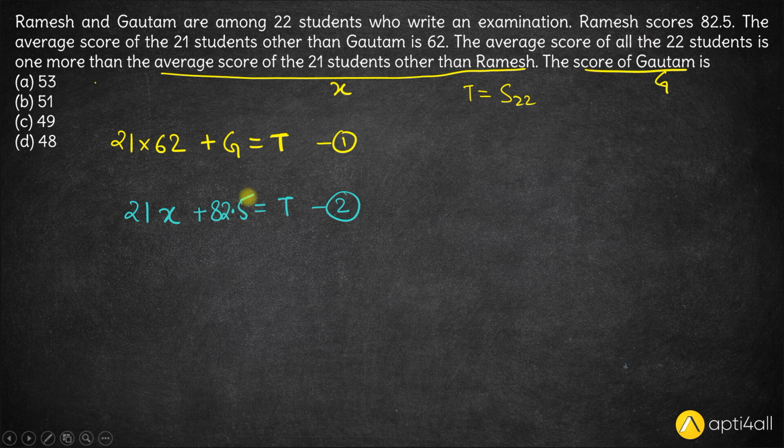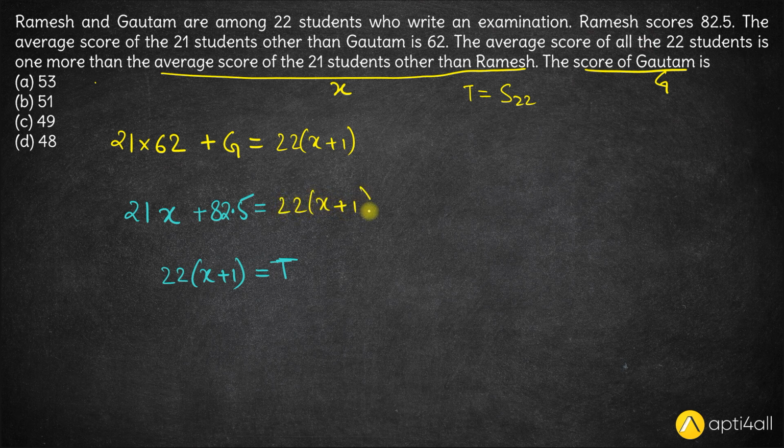Okay? And we also know that the average of all 22 students is one more than X. So if the average is X plus 1 for all 22 students, the total score will be 22 into the average, which is X plus 1. So instead of T, we can substitute 22 into X plus 1 over here. So this becomes 22 into X plus 1, and this here becomes 22 into X plus 1. This is the first equation, this is the second equation.